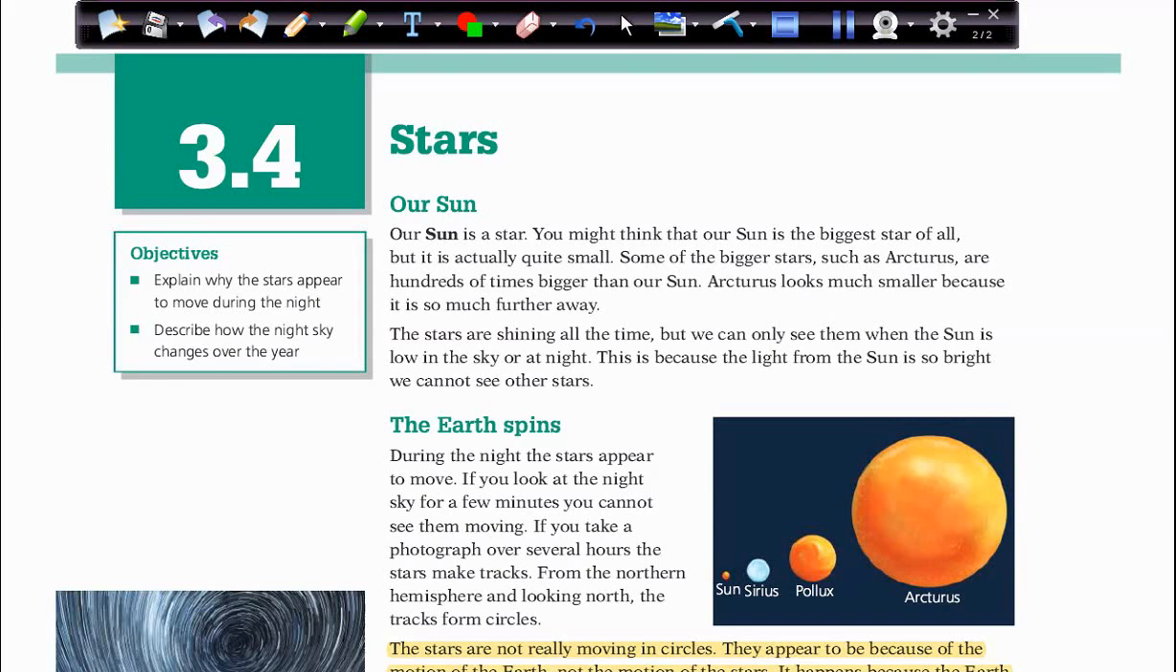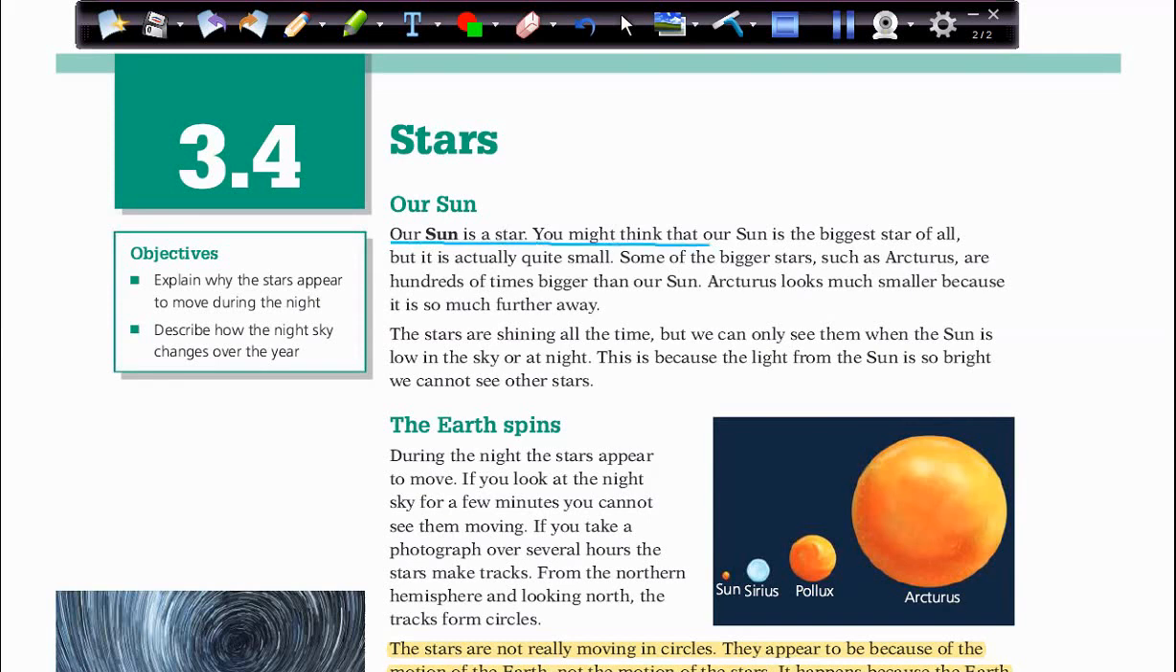Today we will study about stars. So we said that we have stars in the night sky. We can see stars, and the biggest star in our solar system is the sun. So please grab your highlighter and follow me. Page 58. Stars. Our sun.